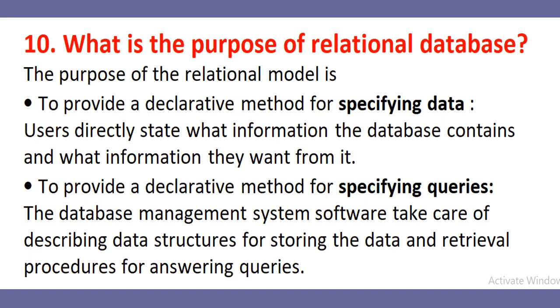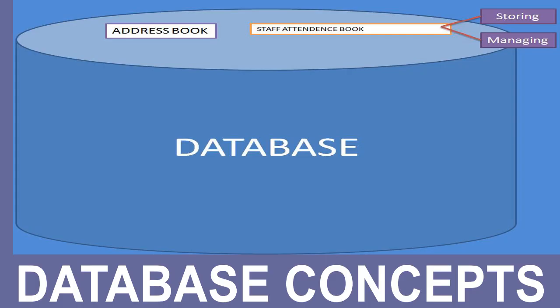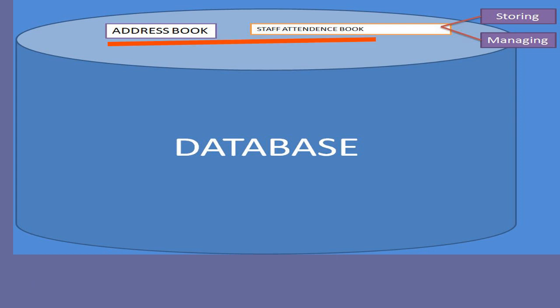Second one is specifying the queries, meaning the database management system software takes care of describing data structures for storing the data and retrieval procedures for answering the queries. Database contains objects that are used for storing and managing information.